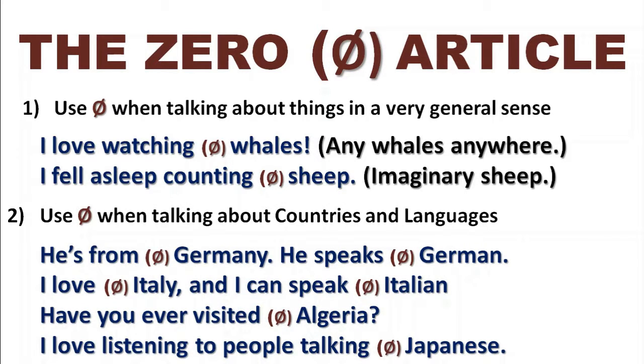We mentioned earlier on about countries. When countries take the plural form, we do use an article. The United States, the United Kingdom, the Philippines, that kind of thing, the Netherlands. But for most countries, we use the zero article option. He's from Germany. He's German. He speaks German. We don't use an article. I love Italy and I can speak Italian. We don't use it for the country or for the language. So we would say, have you ever visited Algeria? Zero article. Or we could say, I love listening to people talking Japanese. So we don't use any article when talking about most countries and languages.